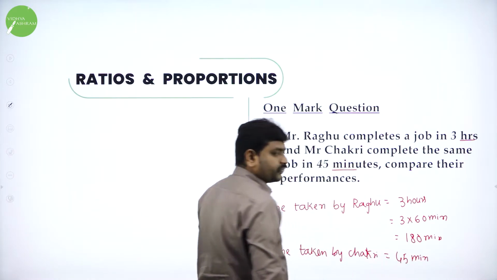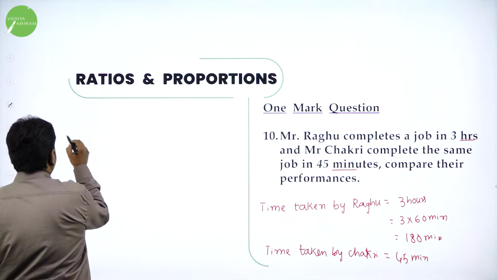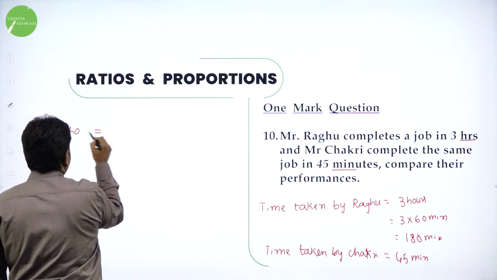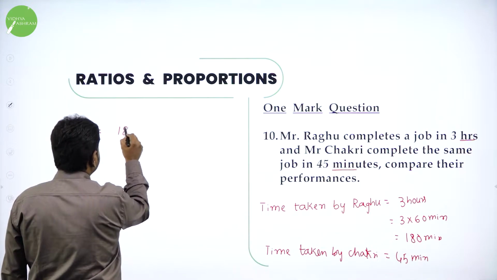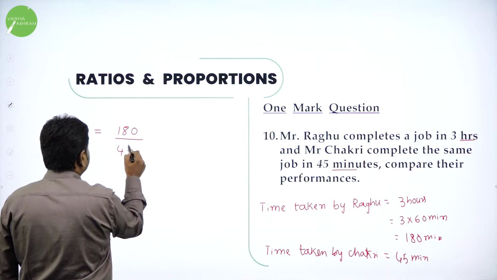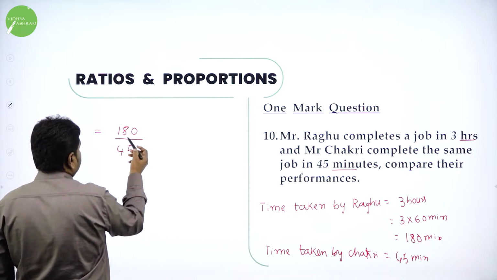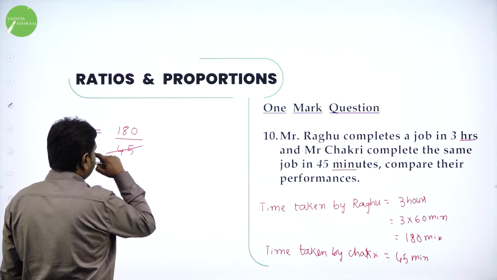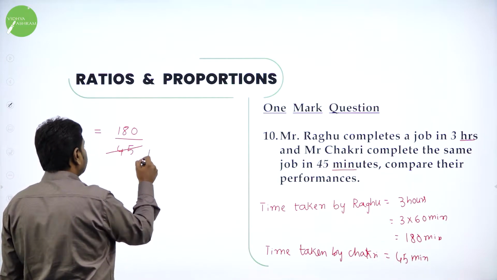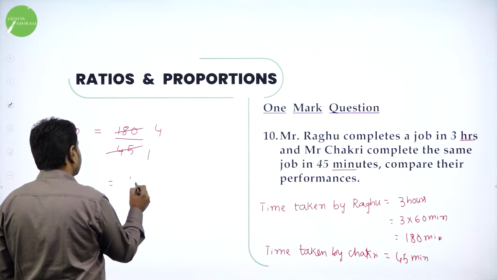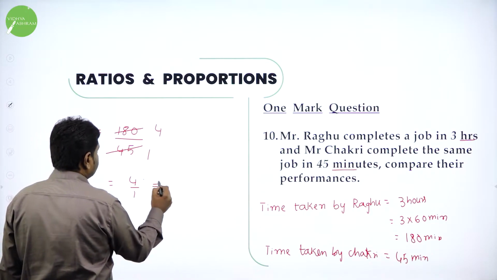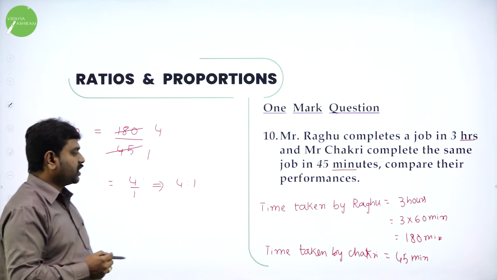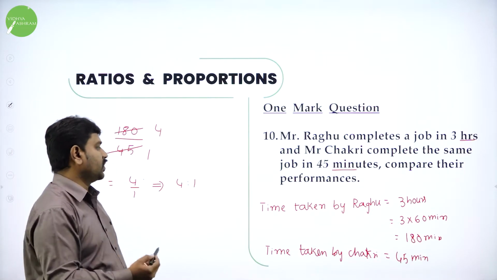Now they want you to compare. Compare means what? Take the ratio. So now the ratio is what? 3 hours, that is 180 minutes divided by 45 minutes. So both are divisible, directly by 15. 45 2s are 90, 45 1s are 45, 45 4s are 180, so 4:1. 4 by 1, that implies 4:1. So time taken are in the ratio 4:1, means time taken by Raghu to time taken by Chakri is 4:1.